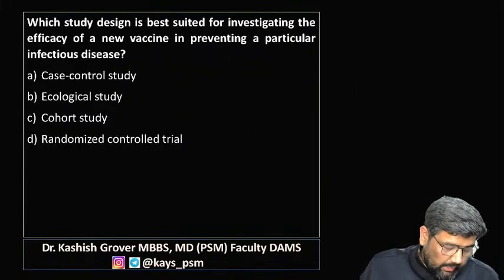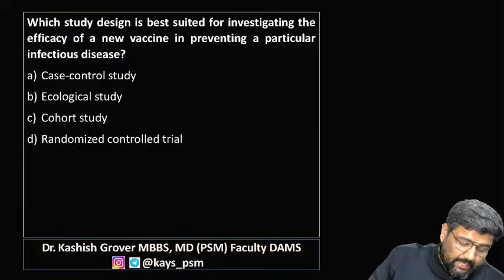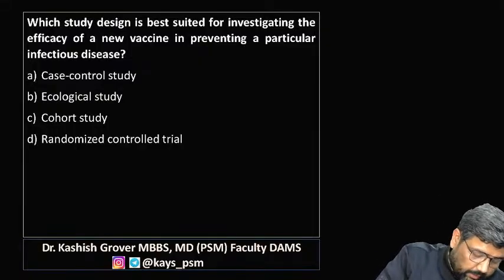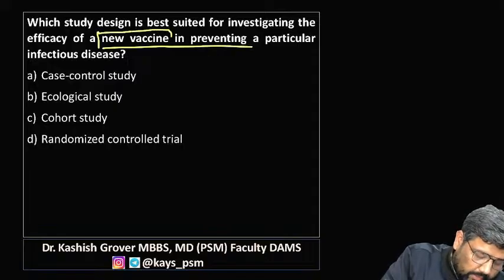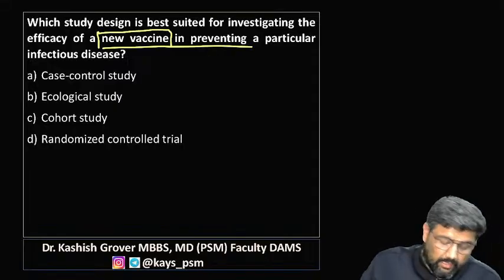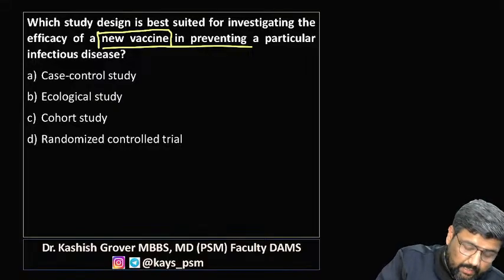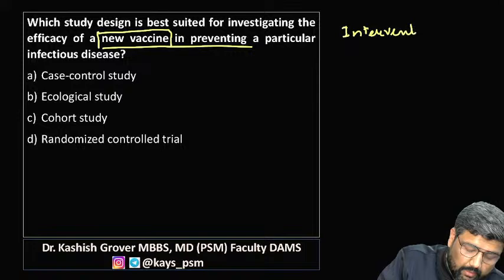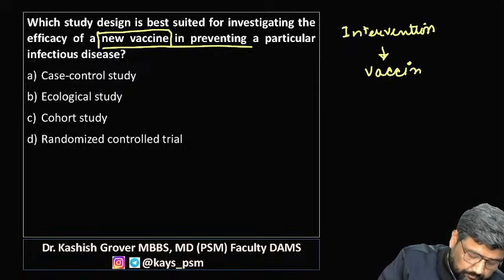Now, which study design is best suited for investigating the efficacy of a new vaccine? So guys, what is happening here? Here we are doing an intervention. We are giving a vaccine.